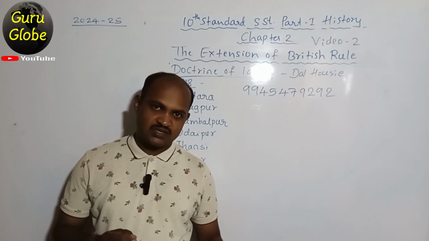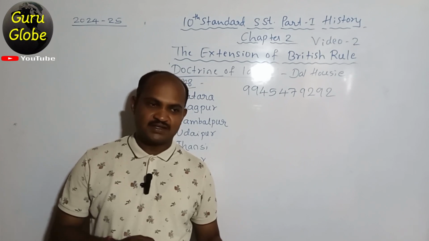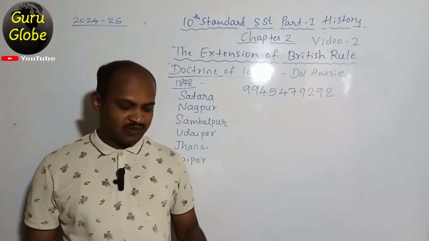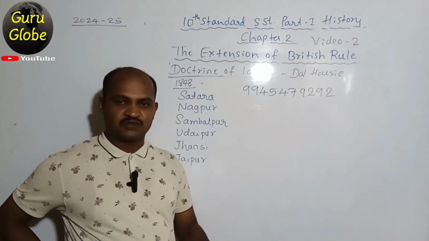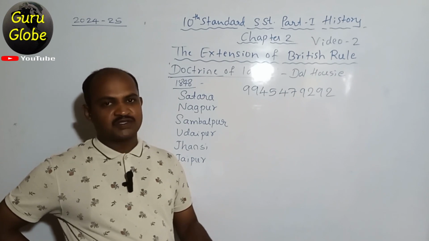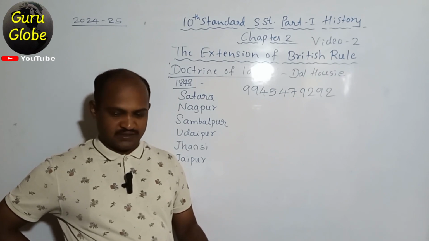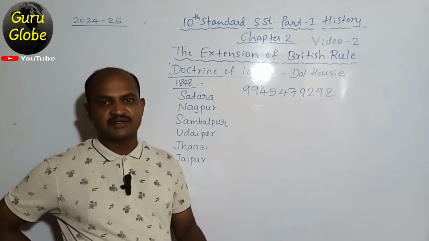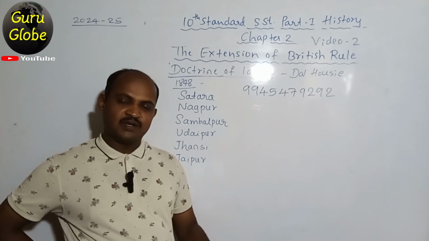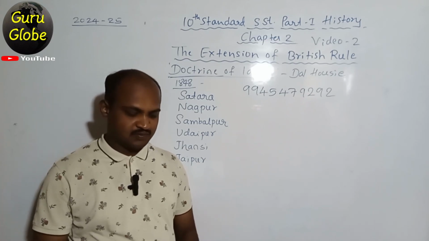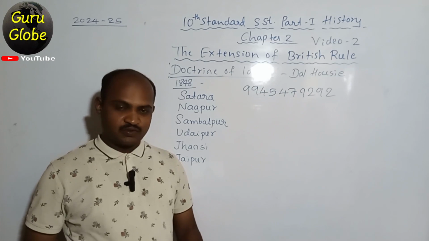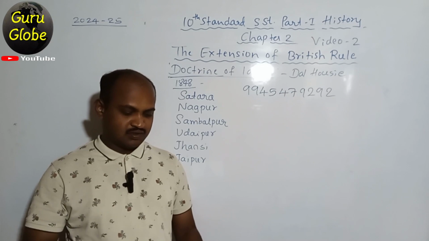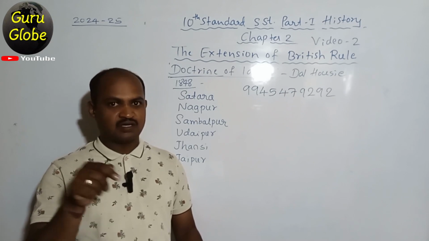The same question was also asked as a one sentence answer, that is, a very short answer. How is it asked? Who implemented the subsidiary alliance? It is a 1 mark question. It was asked in the June 2022 exam. Another one: who implemented the policy of subsidiary alliance? It was asked in the supplementary 2022 exam. Okay, now four questions are over. Whatever questions are given here, there are twisted or alternative versions of them.